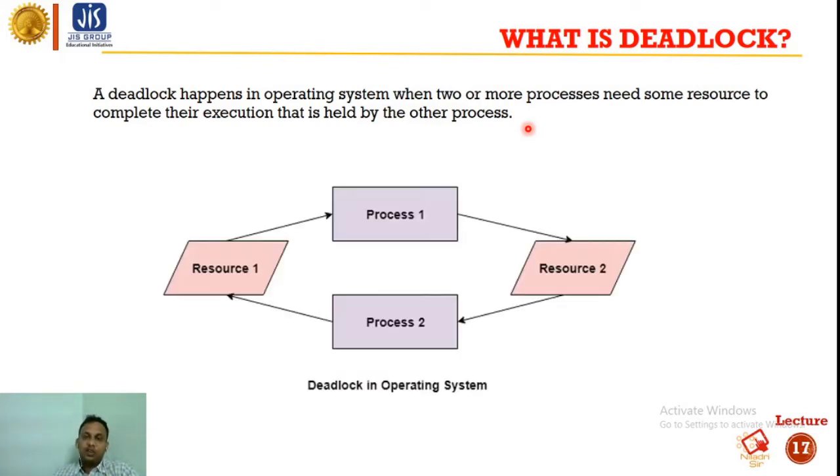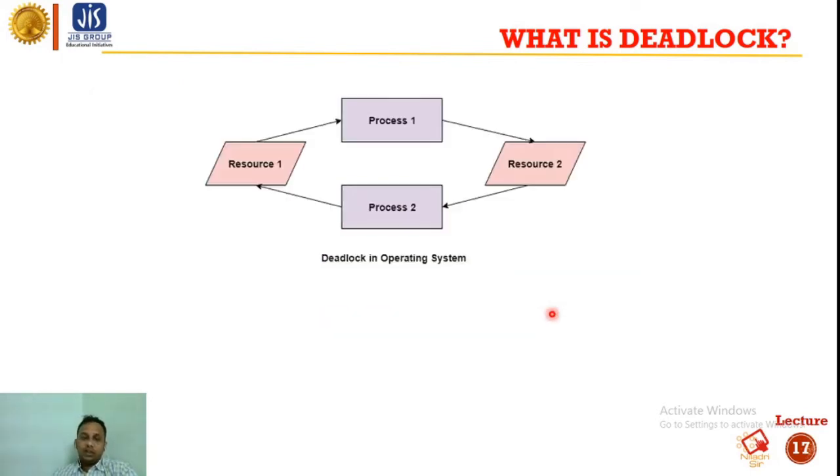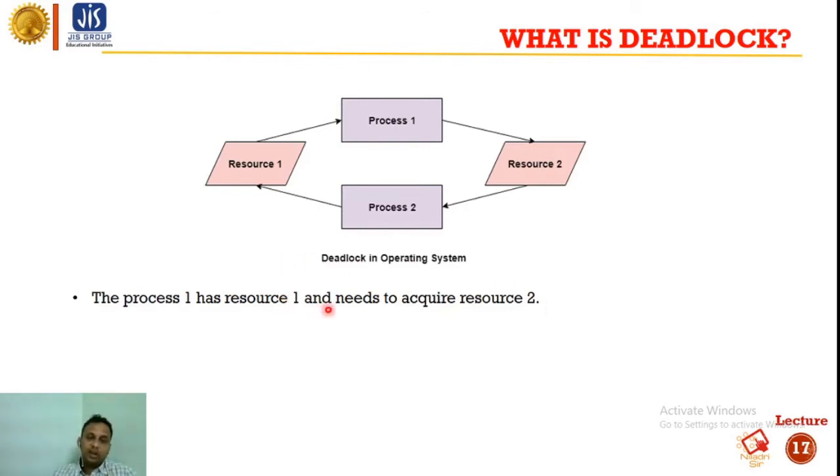So this is the pictorial representation of deadlock. As you can see, there are two processes, process 1 and process 2. Process 1 holds the resource R1 and is waiting for resource R2, whereas process 2 holds the resource R2 and is waiting for the resource R1 to execute. So process 1 has resource 1 and needs to acquire resource 2, and similarly process 2 has resource 2 and needs to acquire resource 1.